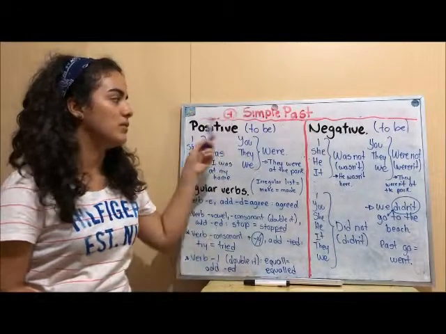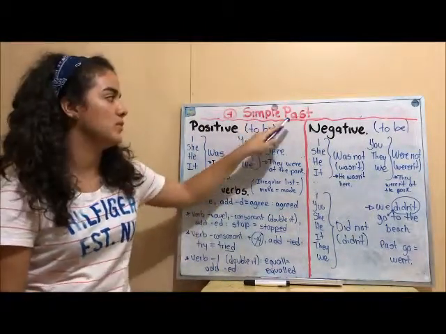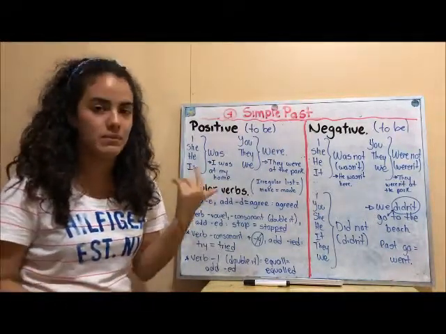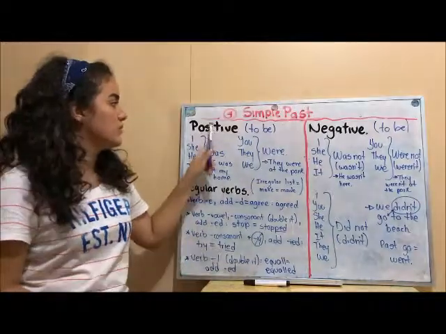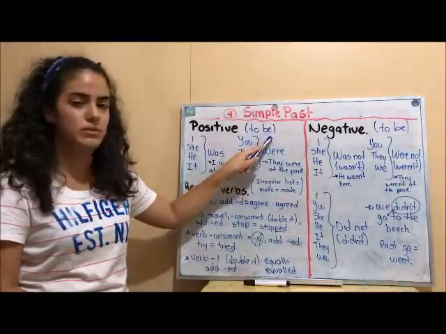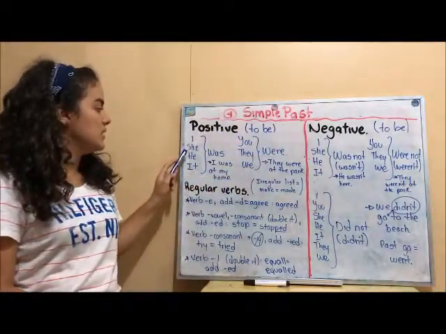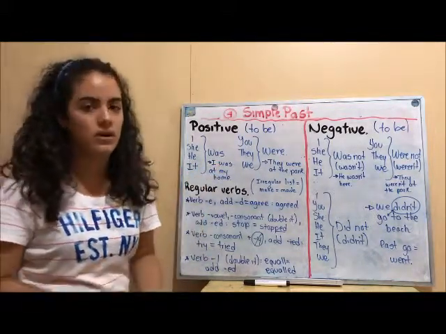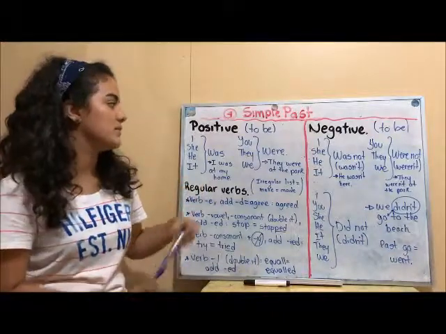Now for our fourth topic, we have simple past. We can use simple past when we say things that happened in the past. So for the positive way, we use the verb to be. So I, she, he, and it with was. So, I was at my home. Yo estuve en mi casa.